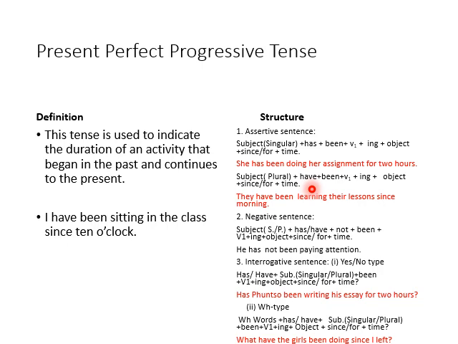In present perfect only has and have, but in progressive has been, have been. It's clear. And the structure will be the same. Now look here, same structure, only the helping verb changes. It's clear. These are the structure and examples also. It's clear.